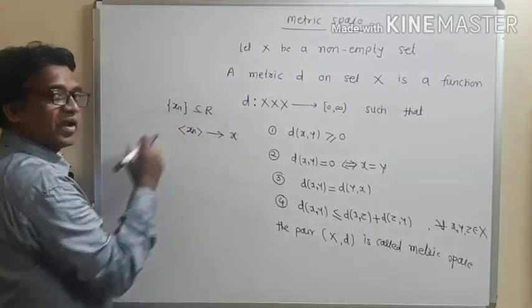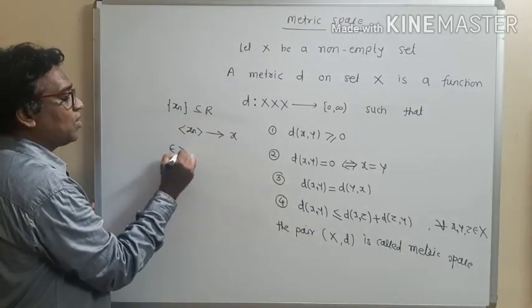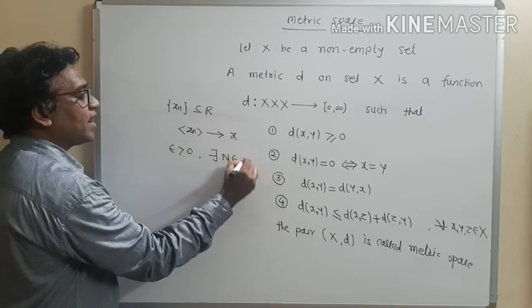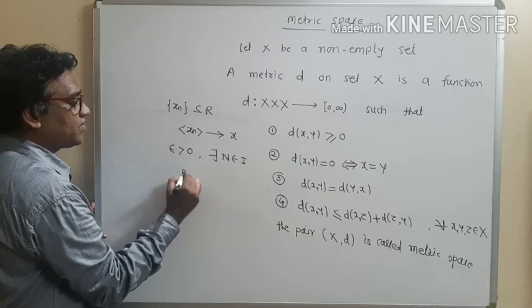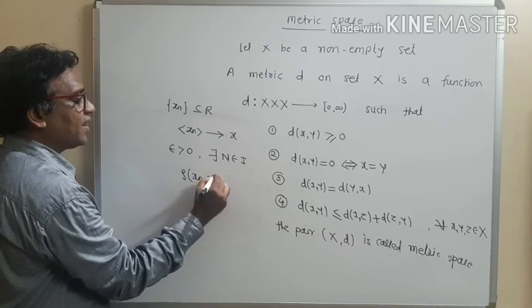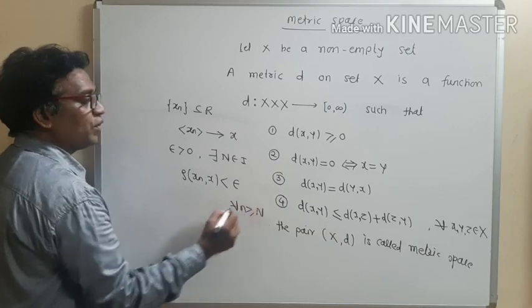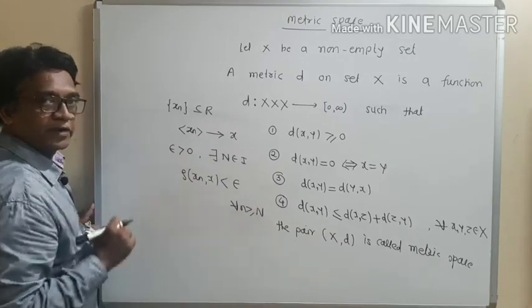Xn converges to x means for epsilon greater than 0, there exists some positive integer N such that the distance between xn and x is less than epsilon for all n greater than or equal to N. This is the definition of limit.